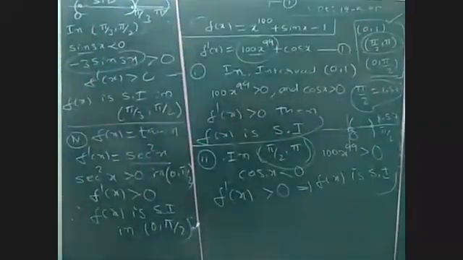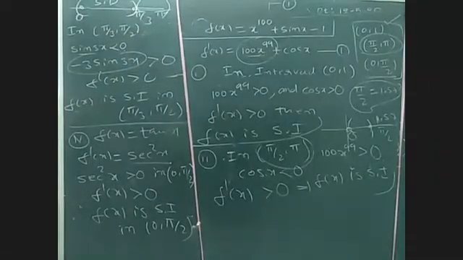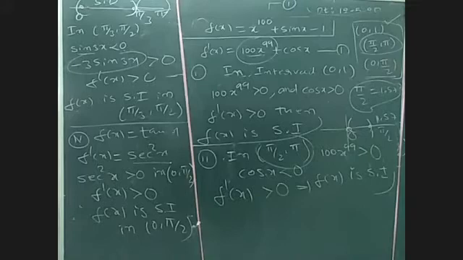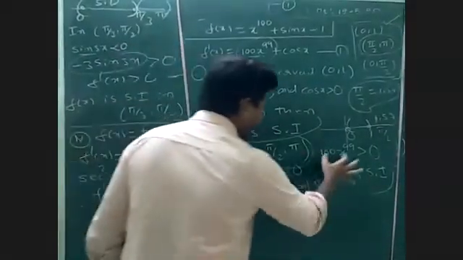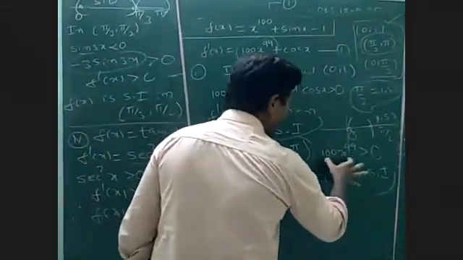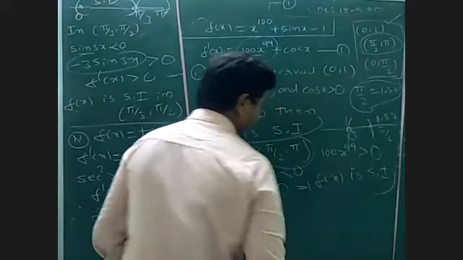So carefully you have to do that. Is it clear? In that interval, clearly the first value, 100 x to the power 99, is greater than 0, whereas cos x is less than 0. Cos x is a very small value, least value minus 1, but here the minimum value is some 100. So it will be greater than 0.